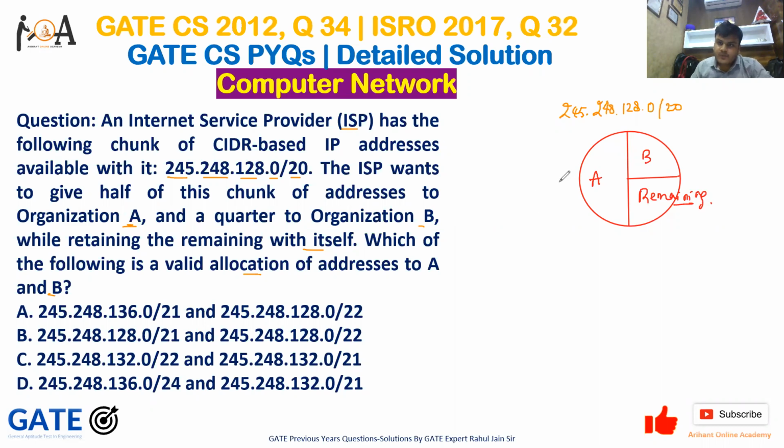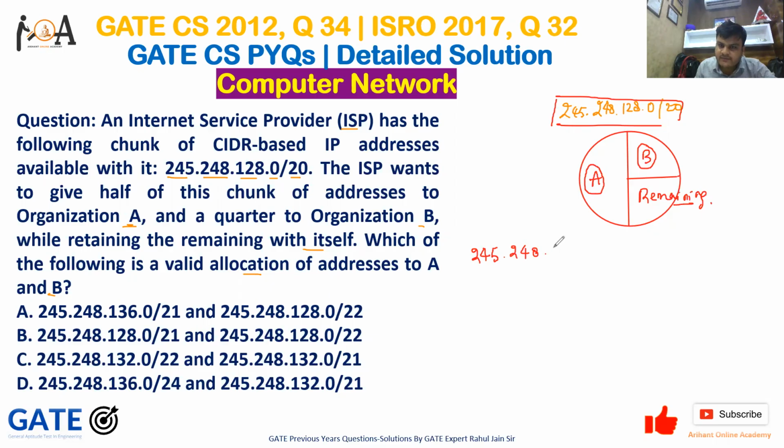Now, the question here is that this CIDR is with us. So how will we divide this CIDR so that we can allot half the chunk to organization A, a quarter to B, and the remaining it holds with itself? The address that we have is 245.248.128.